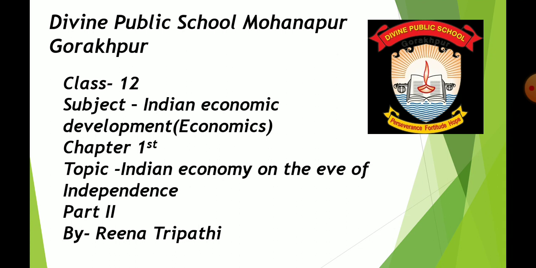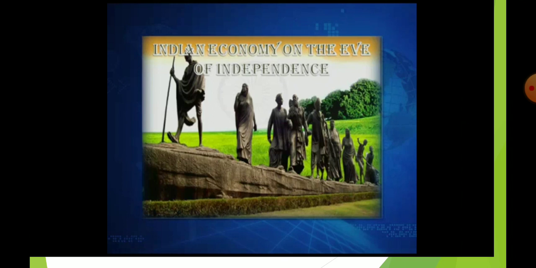Topic is Indian economy on the eve of independence. This is part second. In the first part I had just given you an introductory explanation of the condition of India when we gained our independence, which type of India it was. I had explained the condition of India under 8 subheadings. Now today I'm going to explain two major headings: low level of economic development and the agriculture sector.